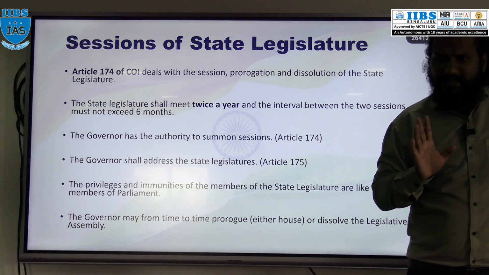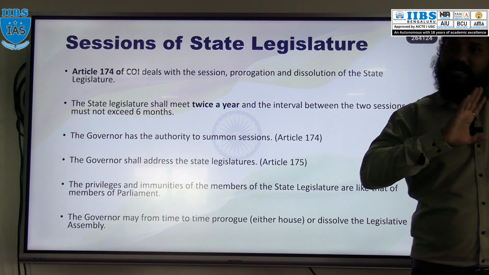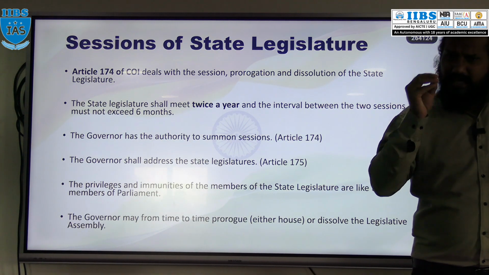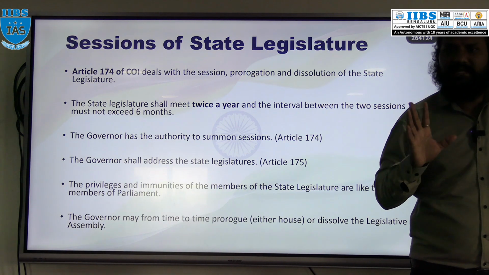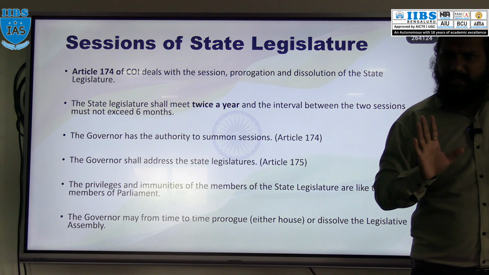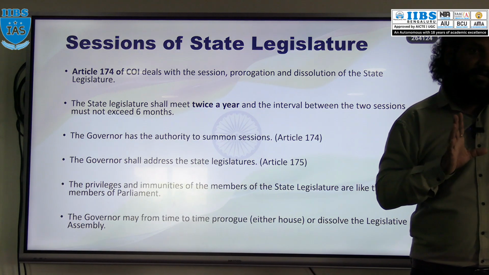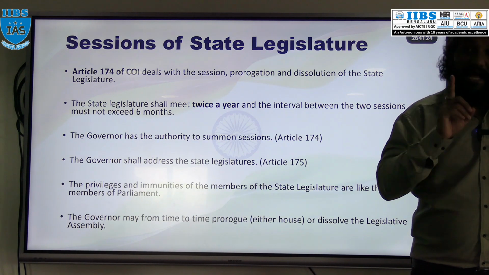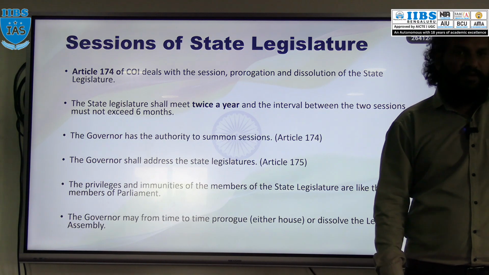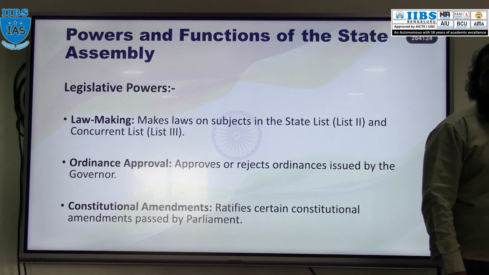Lok Sabha can be dissolved at any time, but Rajya Sabha is a permanent body. In the same way, at state level, the assembly can be dissolved at any time, but not the council. But does the governor have a power to dissolve the assembly at any time? No. Whenever any political party or coalition is unable to form the government by proving the majority, at that time the governor will dissolve the assembly. Before that, the governor does not have a power to dissolve the assembly.